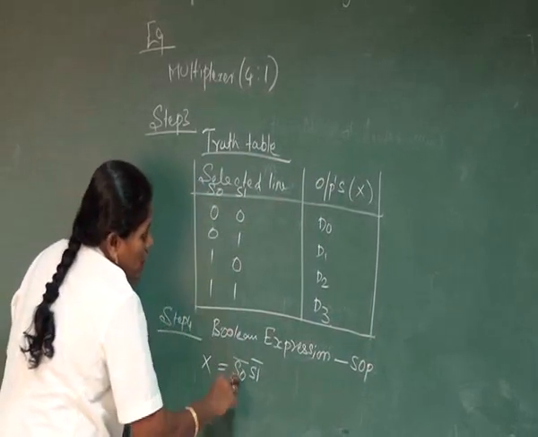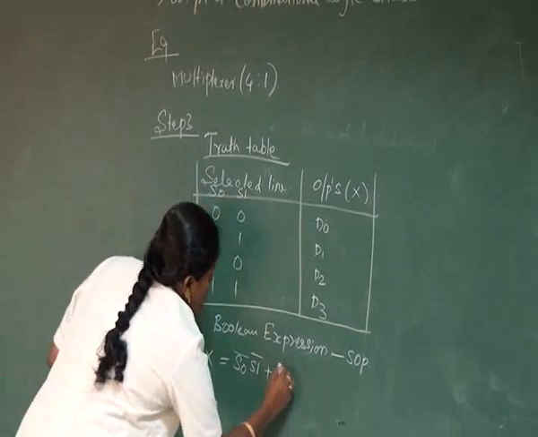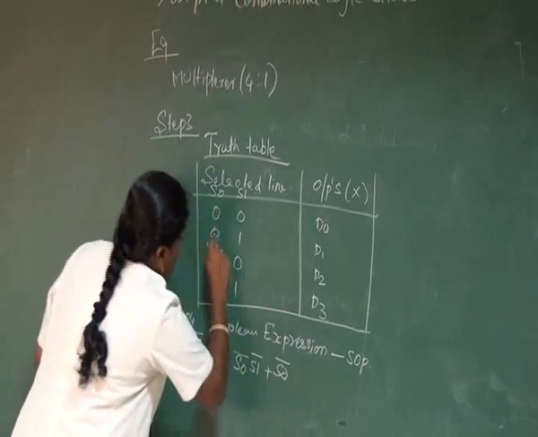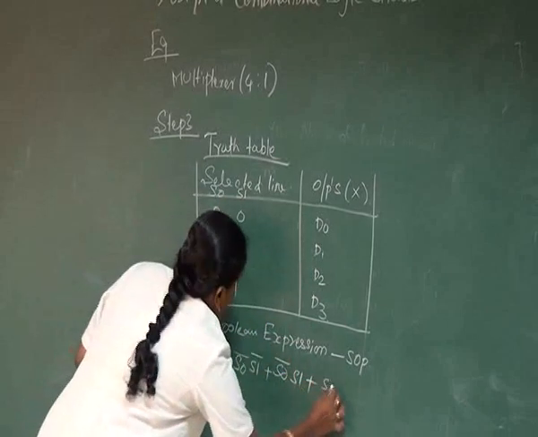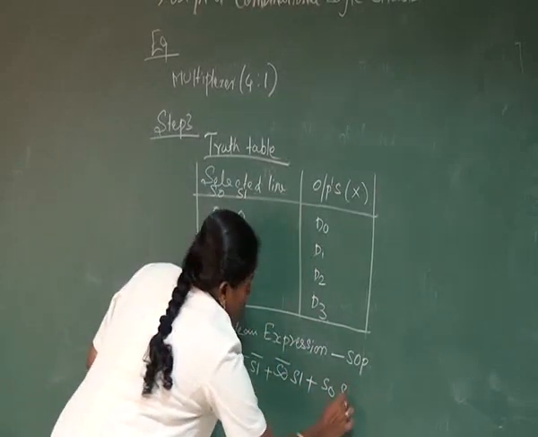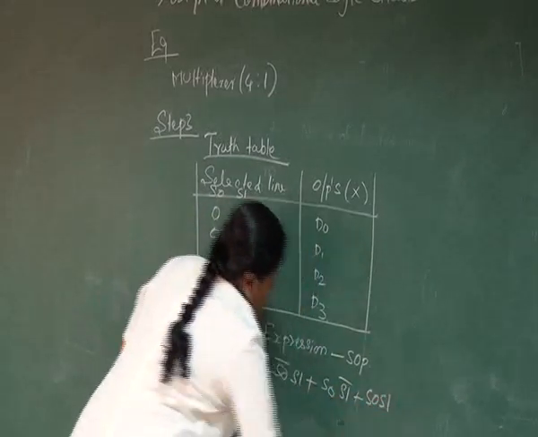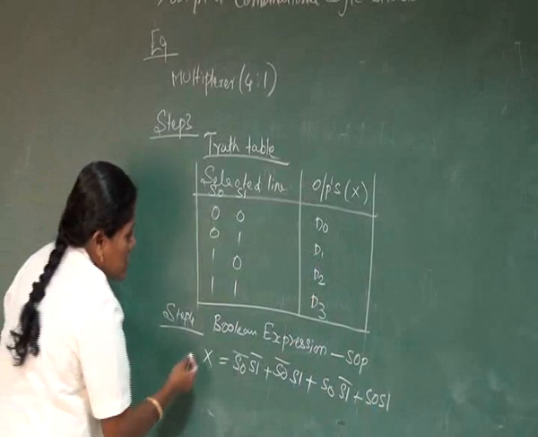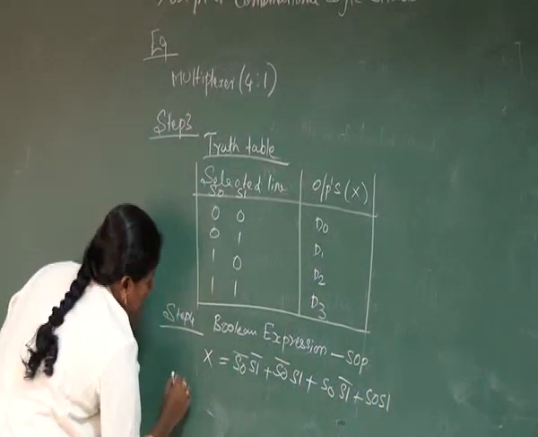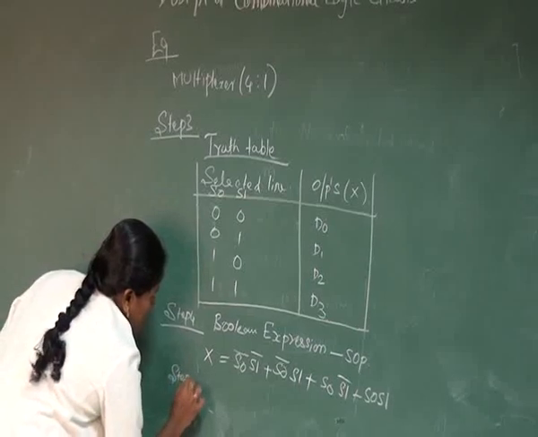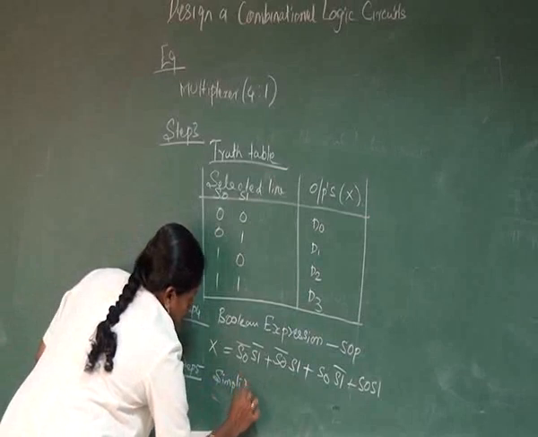So 0 bar is 1, therefore I am taking the bar sign here. The next term is S0 bar and S1, then S1 bar and S0, and then S0 and S1. So these are the expressions to find out the Boolean expression for the design of the multiplexer. And the next step, step number 5, is to simplify the above expression.